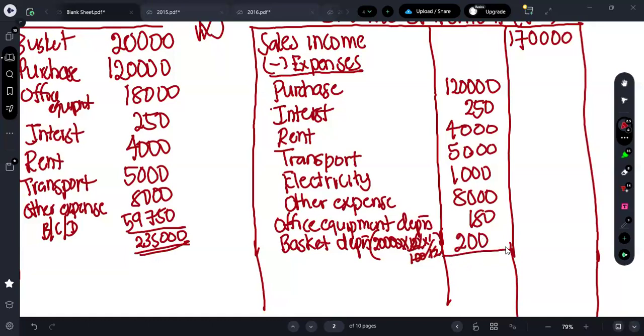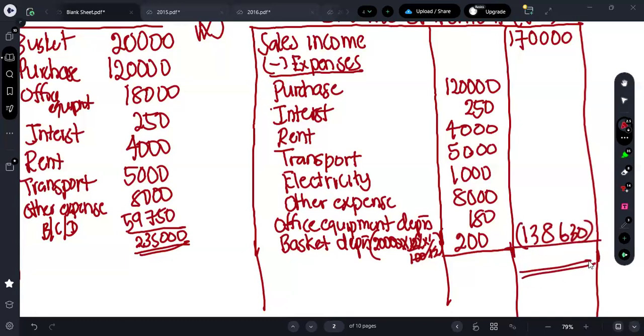So can I know what's the total expenditure here? What should we take for the expenses? 120,000 plus 250,000 plus 4,000 plus 5,000 plus 9,000 plus 0.18 plus 0.2 is equal to 138,630.